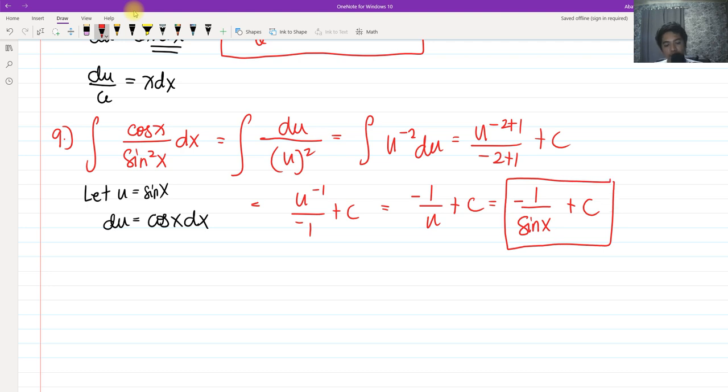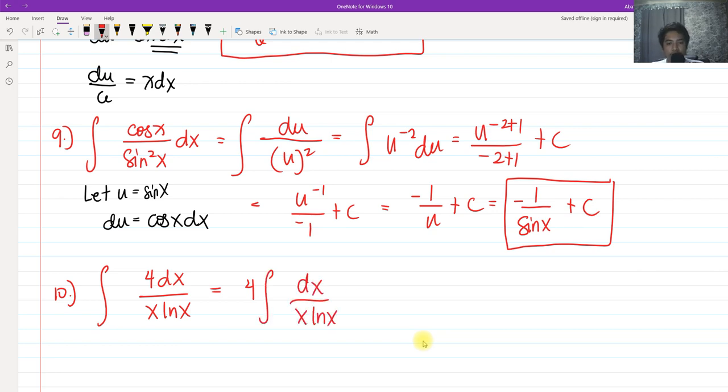So for number 10, and I think this would be the last one, we have the integral of 4 dx over x ln of x. So this may seem really hard, but it's not actually. So we can factor out 4 outside of the integral sign because that's a constant.